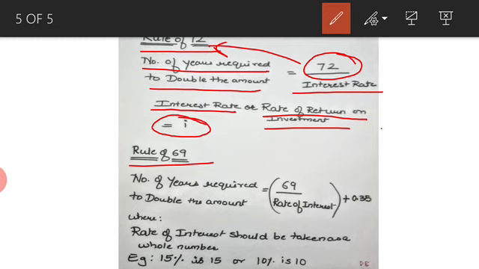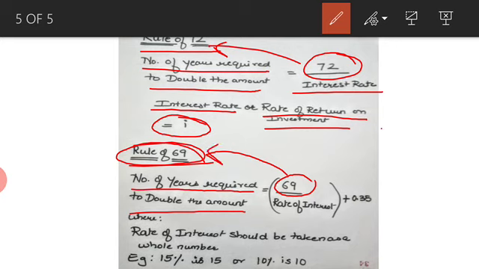In the second case, it is the rule of 69. Now what does the rule of 69 say? The number of years required to double the amount is equal to 69, because it is the rule of 69, divided by the rate of interest plus 0.35. Now this 0.35 is a constant. So in the rule of 72, it is just 72 divided by the rate of interest, whereas in the rule of 69 it is 69 divided by the rate of interest plus 0.35.